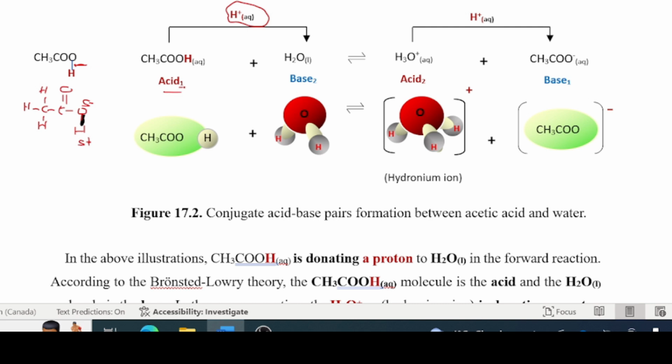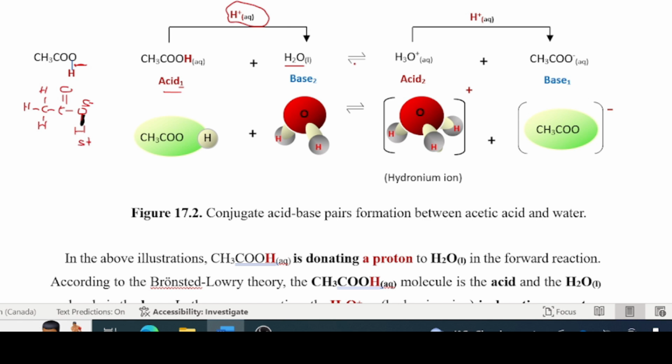Because the water now is accepting that proton, based on their theory, this will be called a base. So in this forward reaction here, ethanoic acid or acetic acid, vinegar acid, is the acid. Because water is accepting the proton, it is called a base.